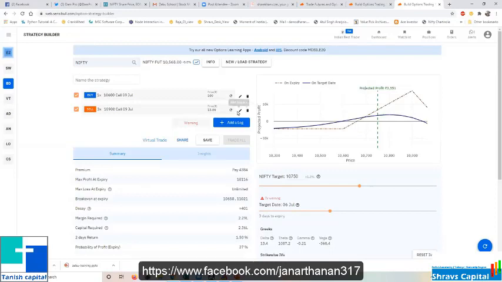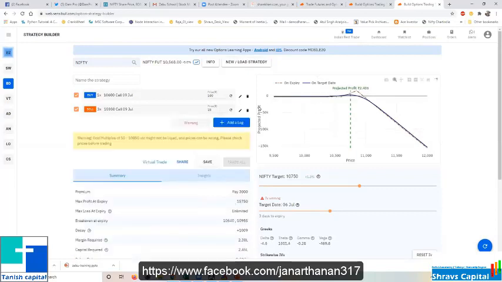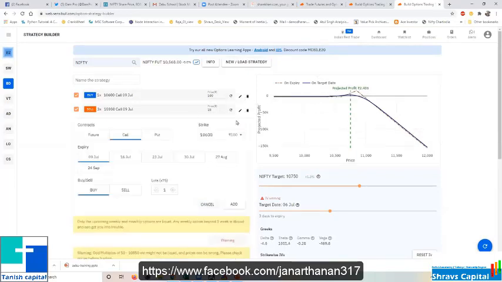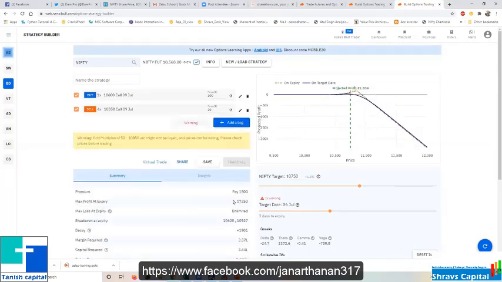And if it is a credit strategy, you can increase just one lot and see whether it is a credit strategy or not. So still you are paying.